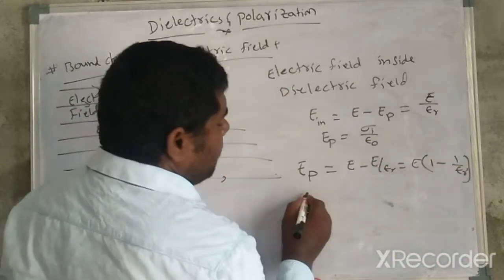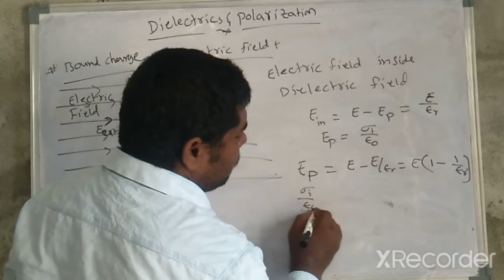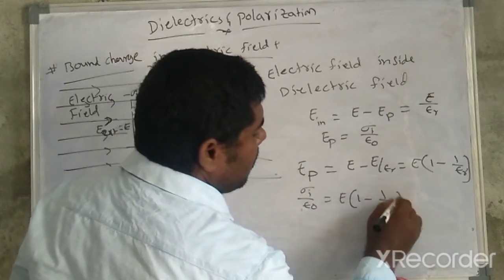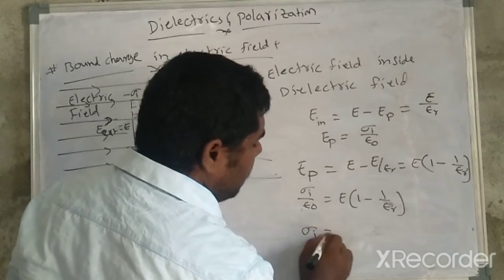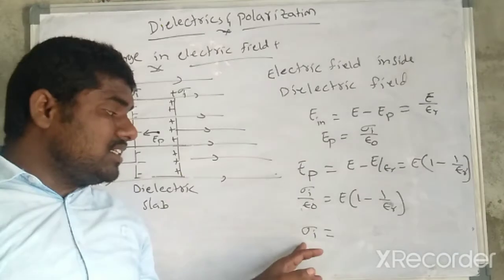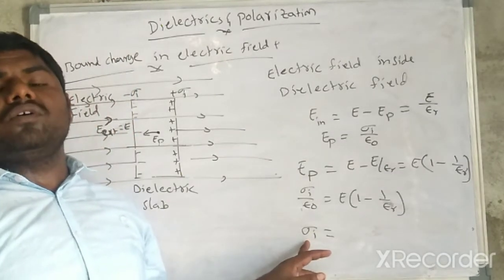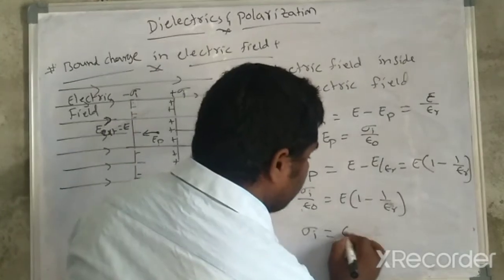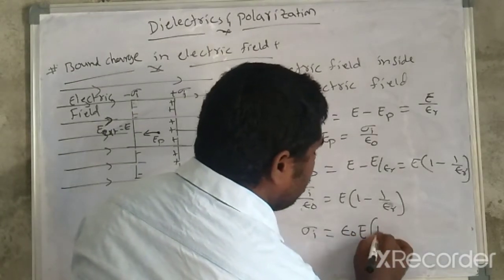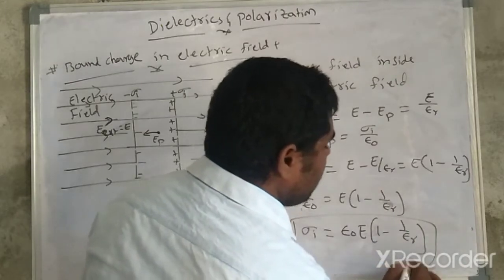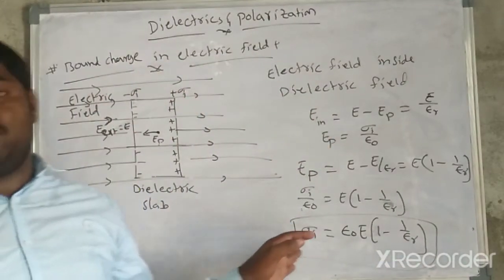So E_P, which is nothing but sigma I divided by epsilon naught, is equal to E into 1 minus 1 by epsilon r. So sigma I, the bound charge, is nothing but the surface density of bound charge induced on the dielectric surface, epsilon naught E into 1 minus 1 by epsilon r. This formula is very important while doing numerical problems.